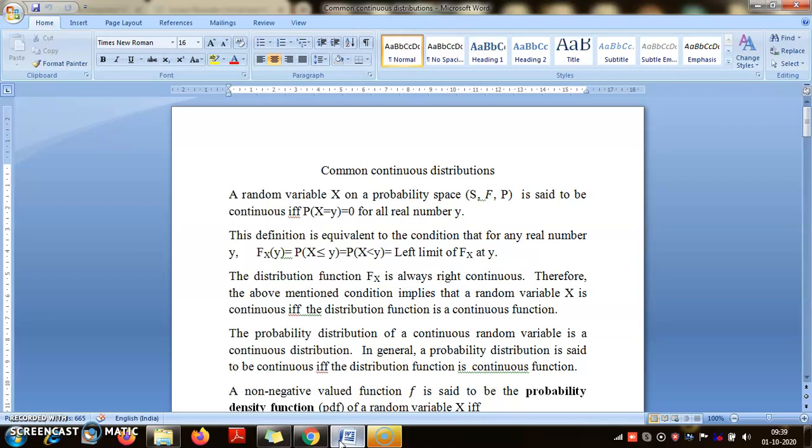Hello friends, so today I will talk about some common continuous distributions. This is a note that I have uploaded a week ago. I hope you have at least looked at the notes.